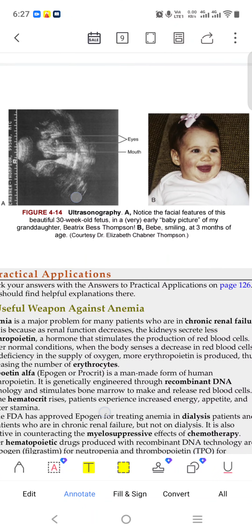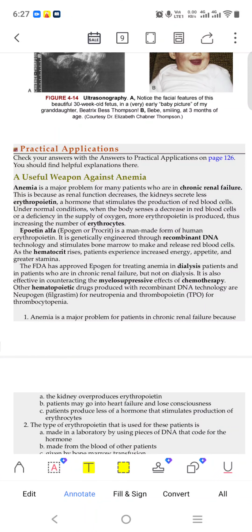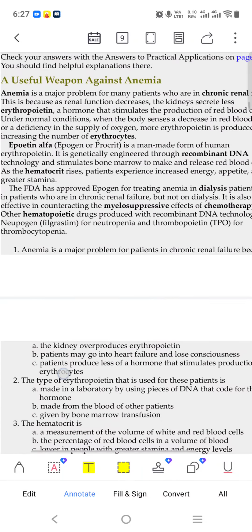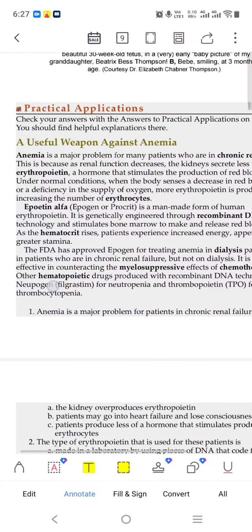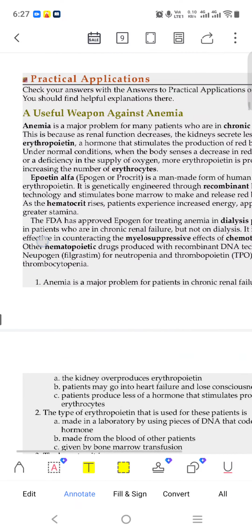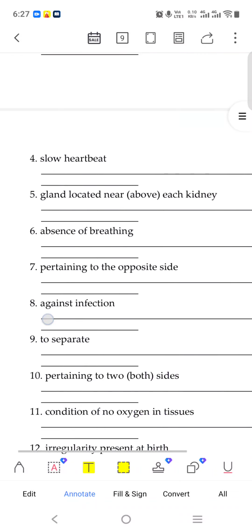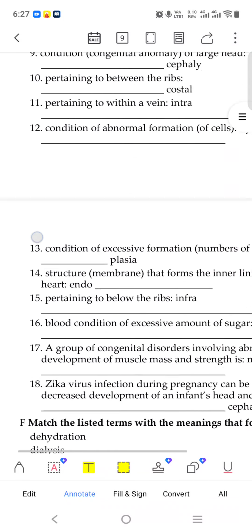Then what is this? Practical. It is an exercise. These are words we have already seen. Whenever you have time, if you want, you can see it.